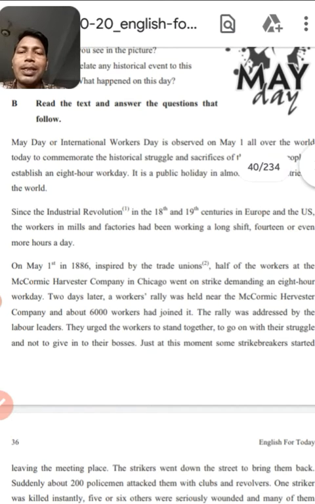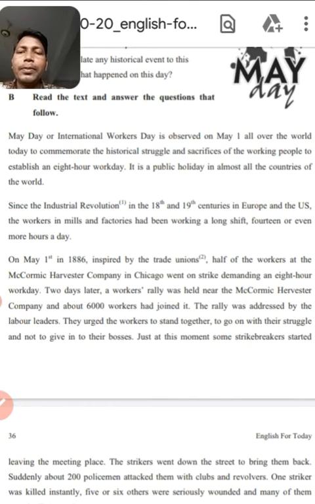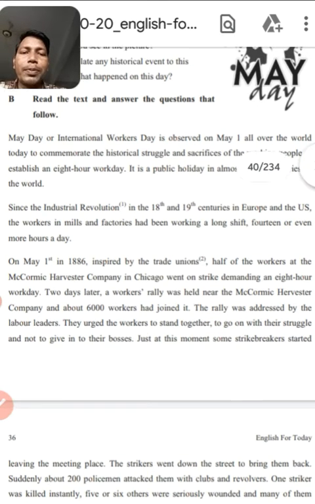Then, since the Industrial Revolution in the 18th and 19th century in Europe and the US. Dear students, since the Industrial Revolution in the 18th and 19th century in Europe and the US. What is the meaning of US?